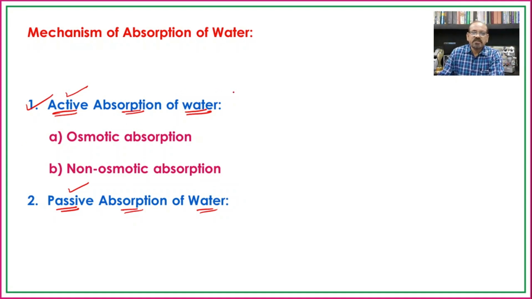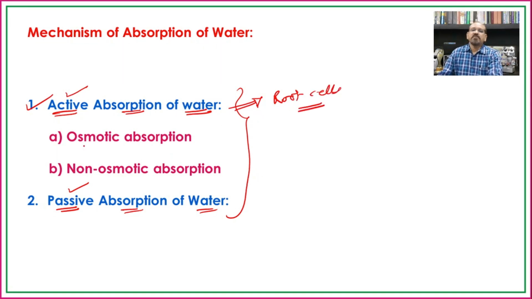In such a case, if there is active participation of the root cells, then such absorption of water is known as active absorption. And if there is no role of the root in the absorption of water, then it is known as passive absorption of water.